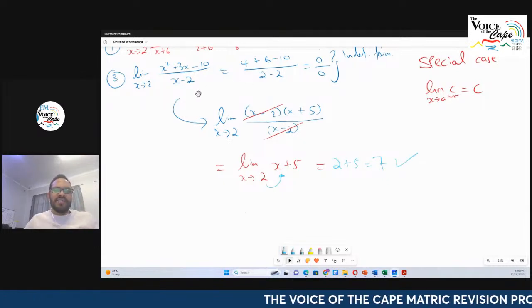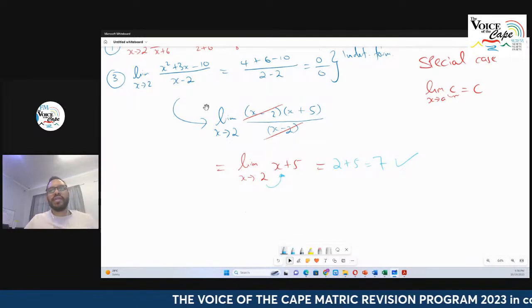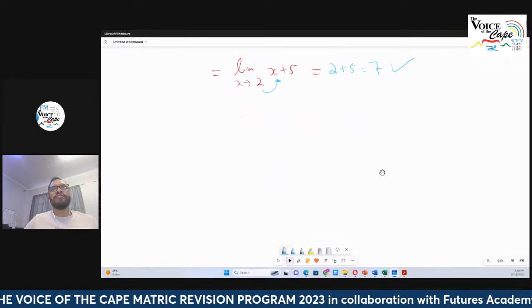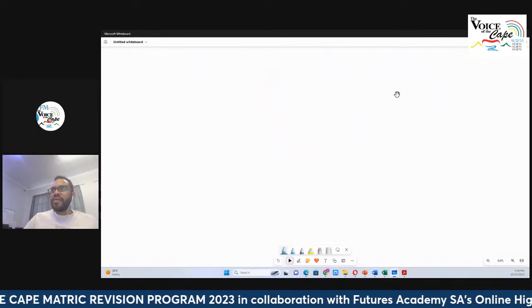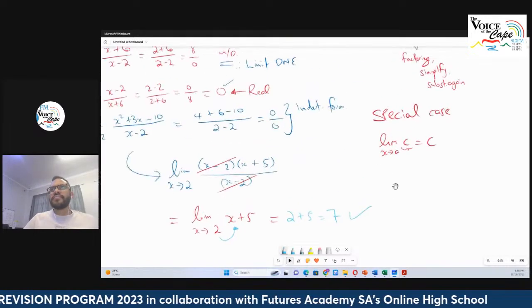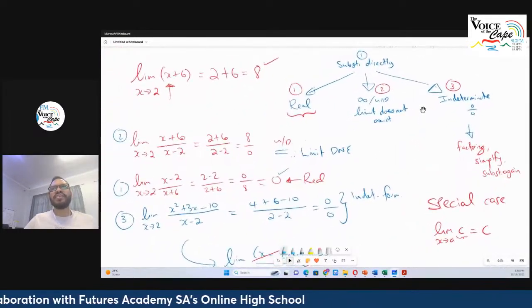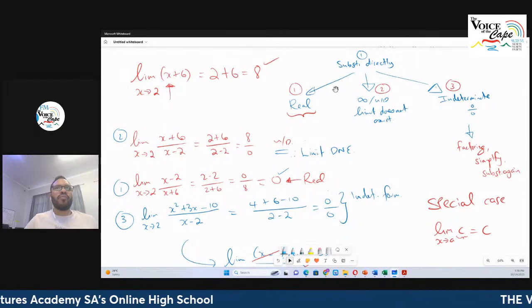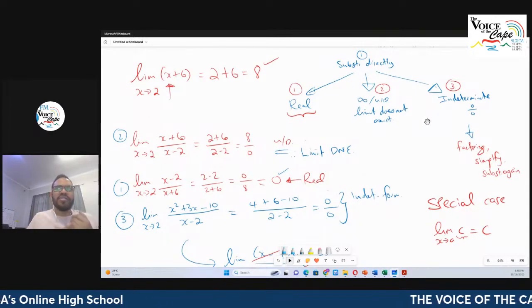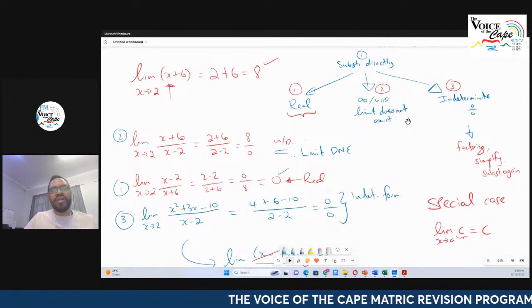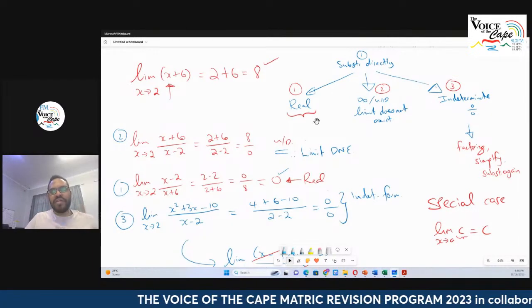Okay, so let's see if we can give you 3 or 4 examples very quickly, and then we're going to move on to the next part where we're going to go to differentiation from the rules. So, candidates, make sure that you have this down, that we quickly have how do we determine limits. We substitute directly. One of 3 things will happen. Either it's going to be indeterminate, or we're going to have a limit that does not exist, or it's going to be a real number.